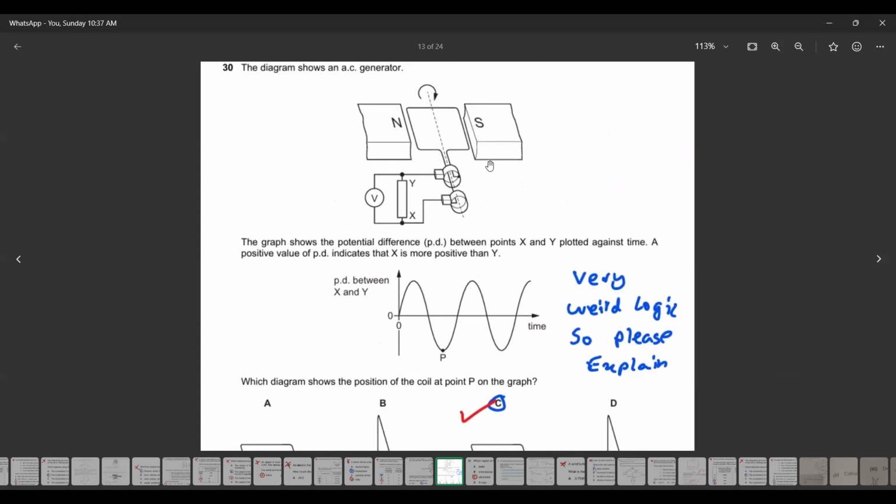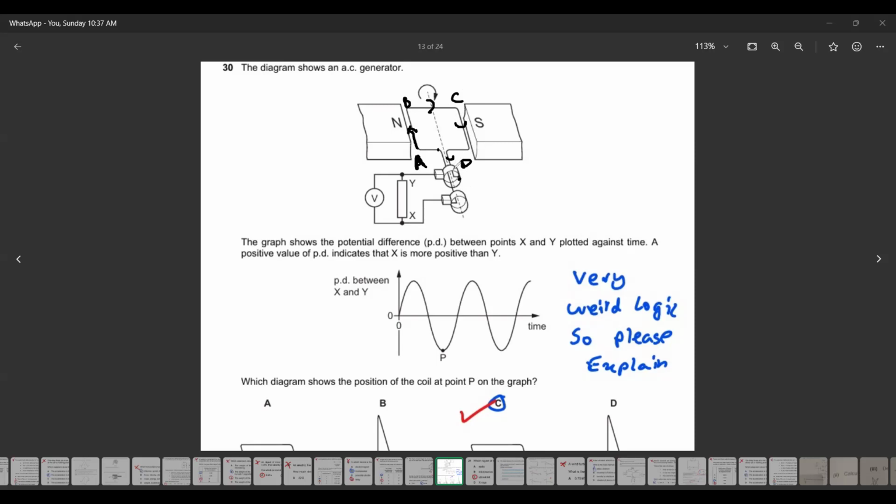So this is the direction at this moment when the coil is attached like this, the direction of the current is like this, the conventional current. This is A, B, C, and D. So the direction of the current is from A to B, B to C, and C to D, according to this position.